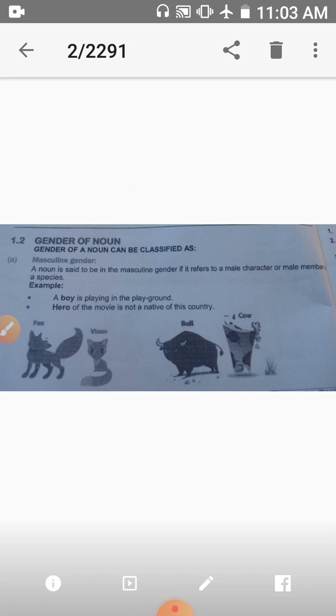Boy, hero, bull, horse, dog, these all are masculine gender. For example, a boy is playing in the playground. Here boy belongs to masculine gender. Second is feminine gender.